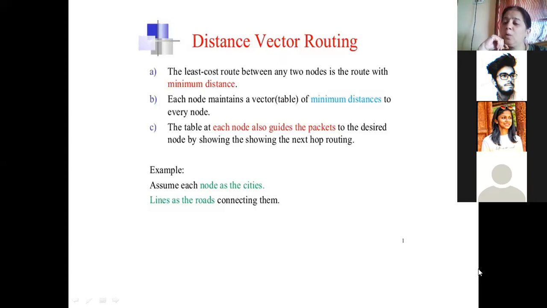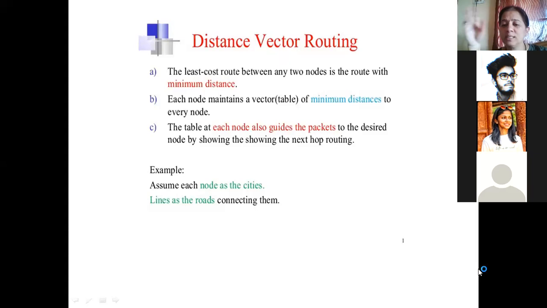Okay. Now, how will this distance vector routing work? In distance vector routing, every node will maintain a vector. Vector means table. Node means router. So you have to consider a subnet, many routers inside the subnet, and transmission lines that connect them. In distance vector routing, every router will maintain or keep a table. It is a database or a vector of minimum distances to other nodes.